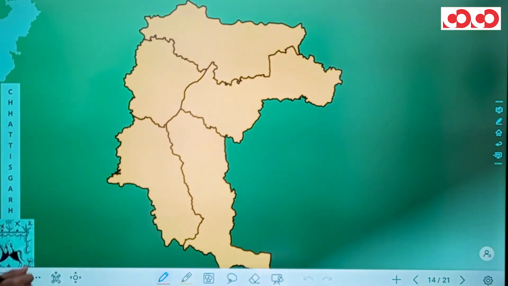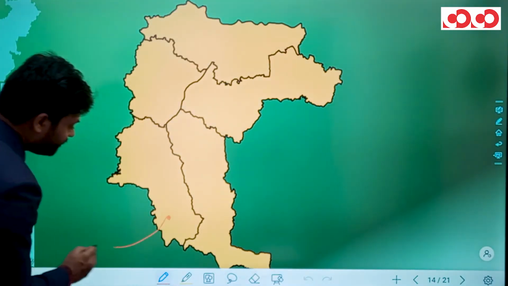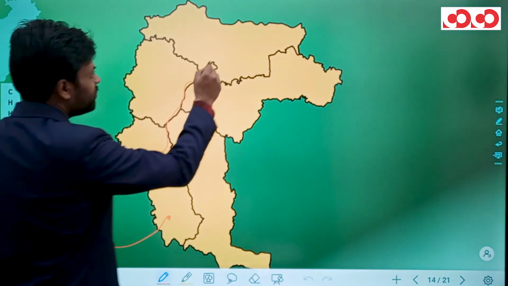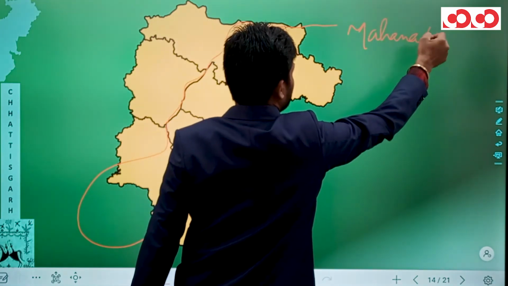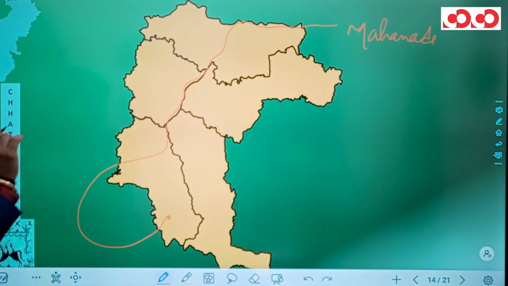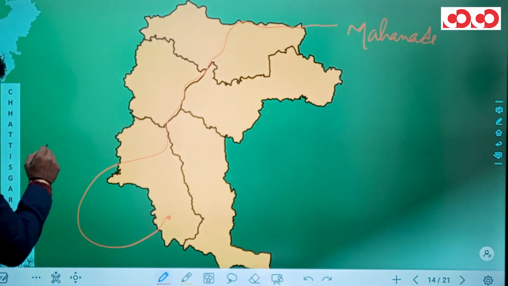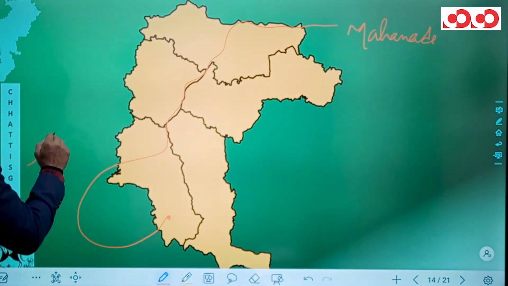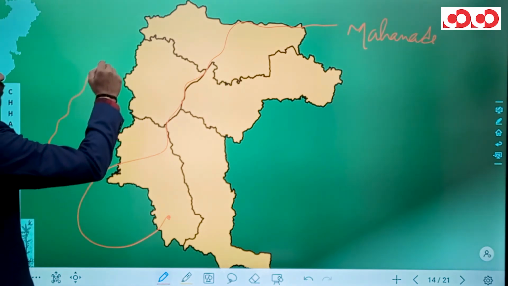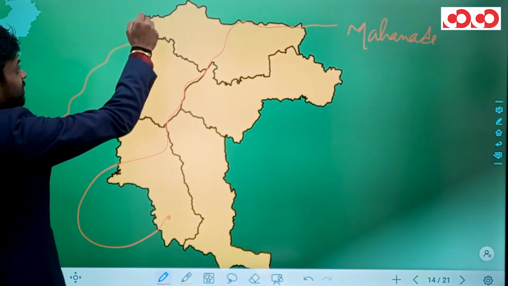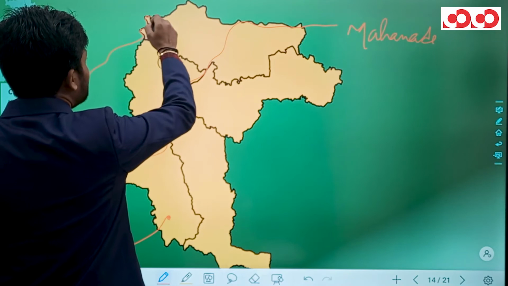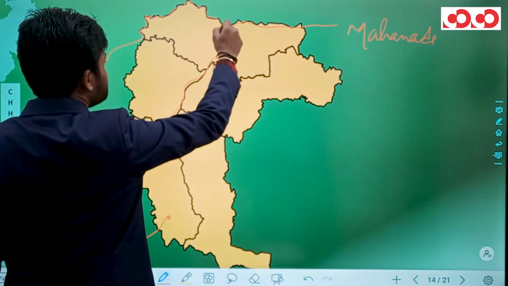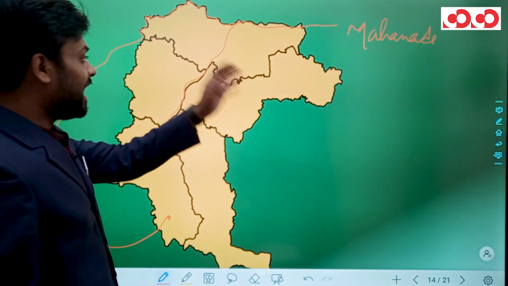Now this is the map of Raipur Division. Let's plot the river Mahanadi first. I've already told you about the flow of this river Mahanadi. So this is river Mahanadi. Now talking about river Shivnath, it actually originates from the Rajnandgaon district, flows through the Durg district, and enters the Baloda Bazar district and forms a confluence with river Kharun at Somnath, and flows along the border of this Baloda Bazar district and forms a confluence with Mahanadi at Shivrinarayan.